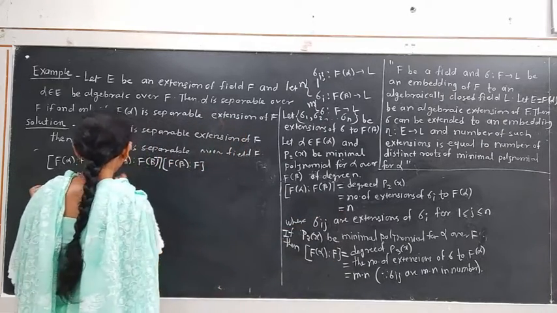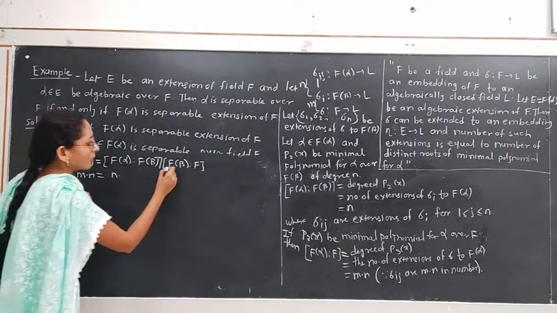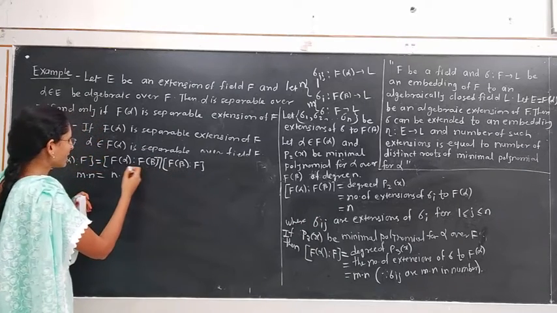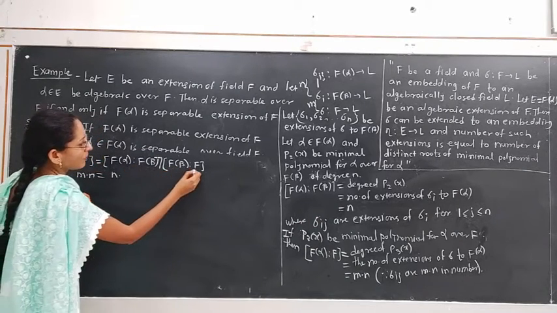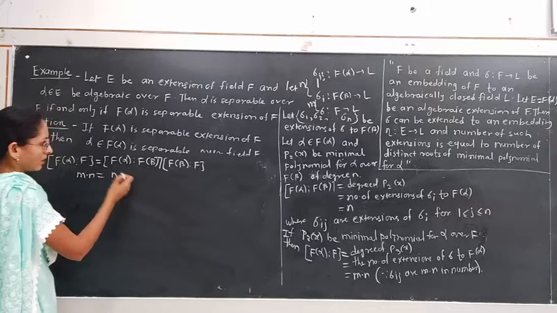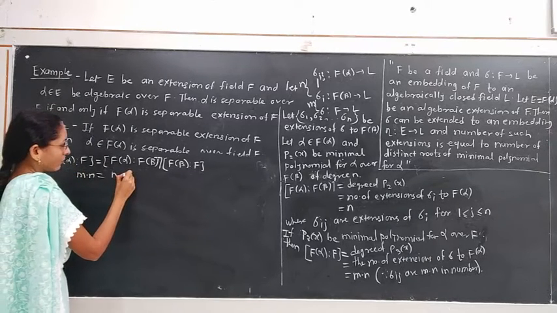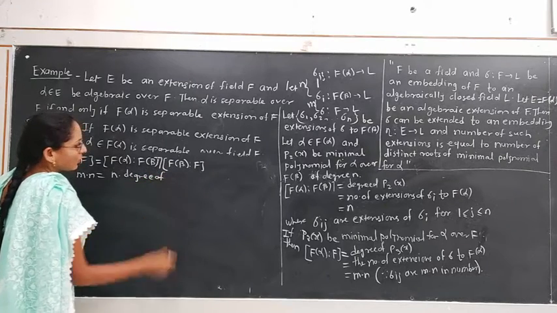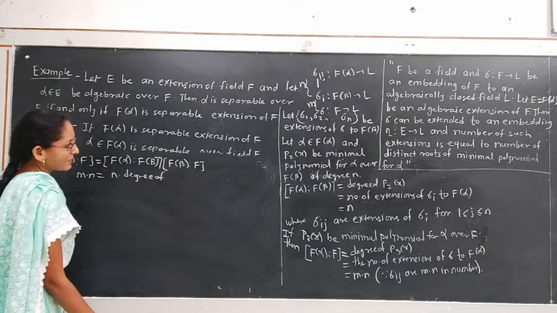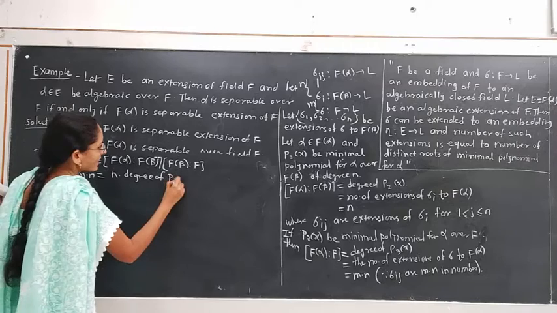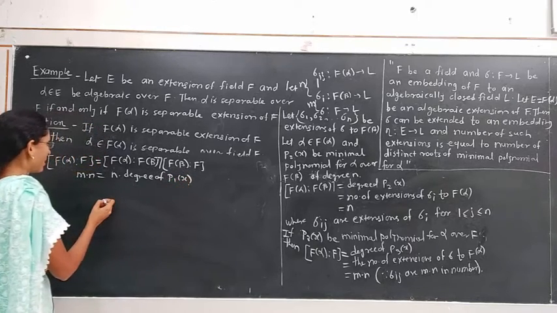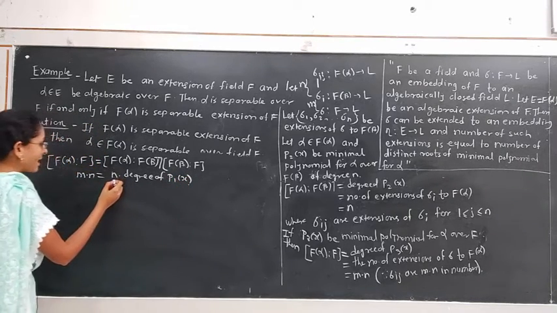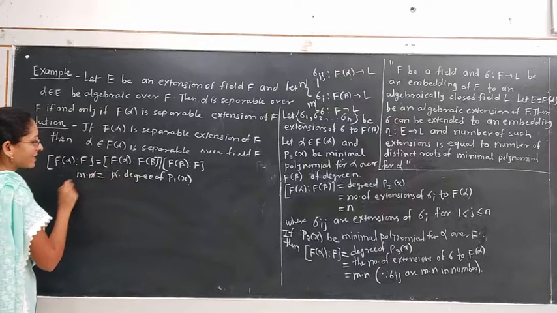Using that value here, n times what is this? The degree of the extension of F(beta) over F. What is this? The degree of the minimal polynomial for beta, which is P1(x). Since m and n are positive integers, n is cancelled.